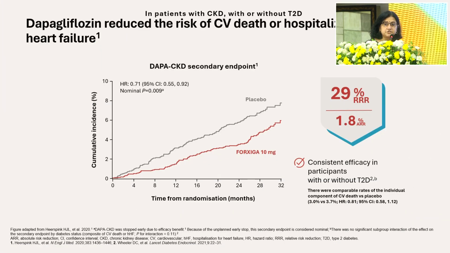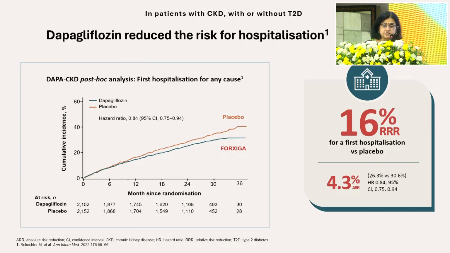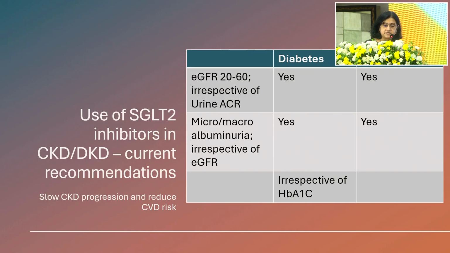The current recommendation is to use it with an eGFR of above 20. It also reduced the risk of CV death, it reduced all-cause mortality and hospitalization. This is the current recommendation about usage of SGLT2 inhibitors in chronic kidney disease or diabetic kidney disease. You use it with any eGFR 20 to 60, obviously, because if that is the way you're diagnosing your CKD and they have diabetes, you have to put them on it irrespective of the HbA1c. Similarly, if they have micro or macroalbuminuria, irrespective of the eGFR, irrespective of the HbA1c, you have to put them on a SGLT2 inhibitor. This is the current guidelines.